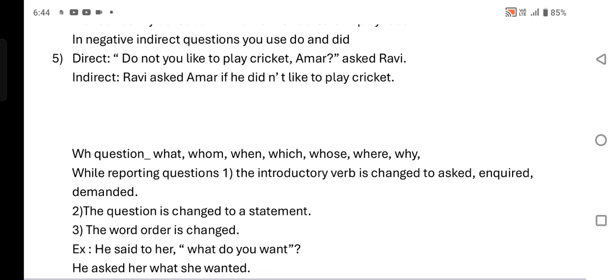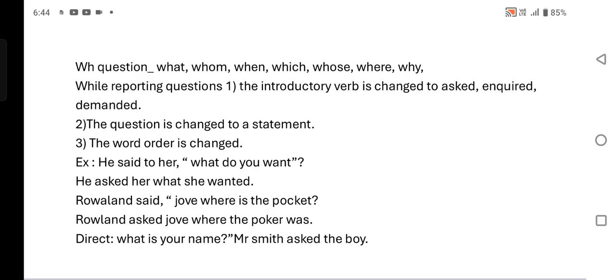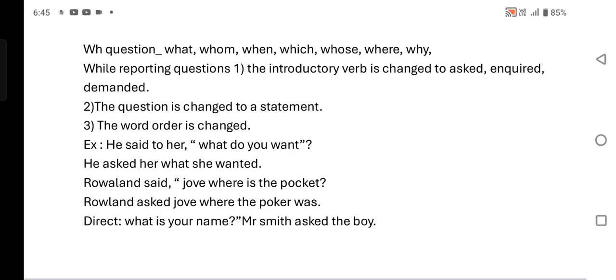Now we go to WH questions. WH questions means what, whom, when, which, whose, where, why, etc. While reporting questions, the first rule is that the introductory verb is changed to asked, inquired, demanded, etc. Next rule, the question is changed to a statement. Automatically the word order is also changed.